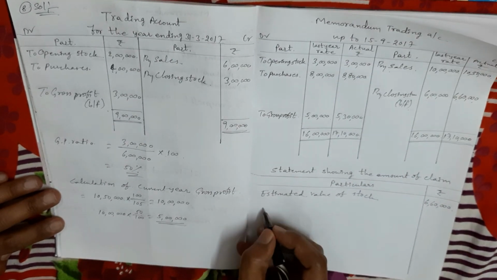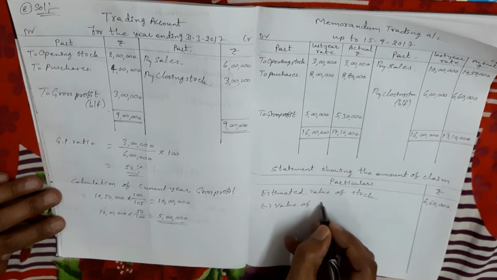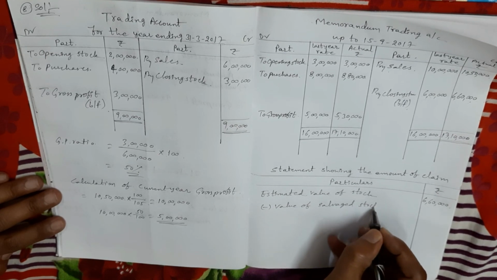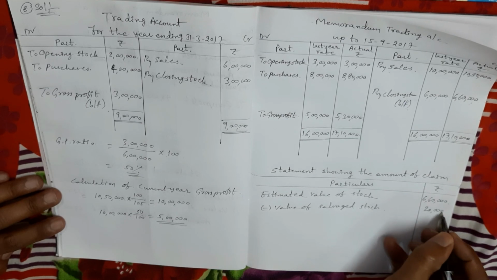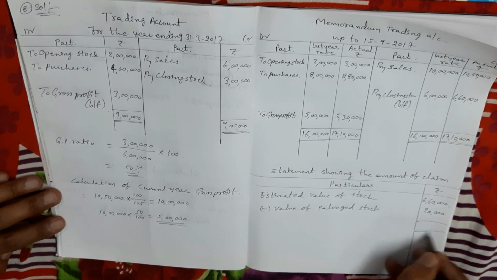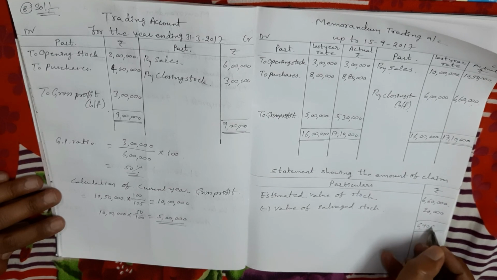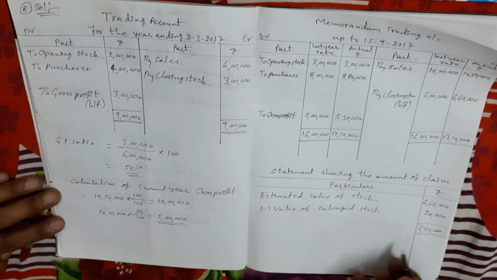From this amount, we deduct the value of salvaged stock, given as 20,000 rupees. And the balance amount, 6 lakhs 40,000, is the amount of insurance claim, or amount of claim to be lodged.